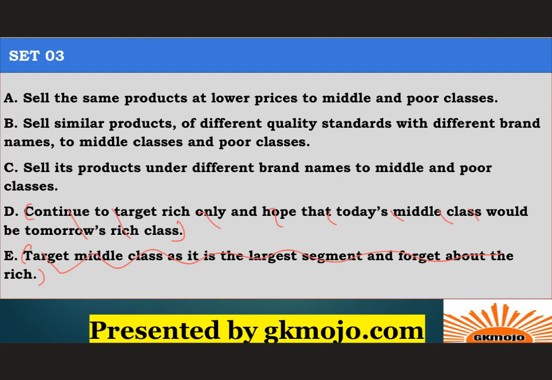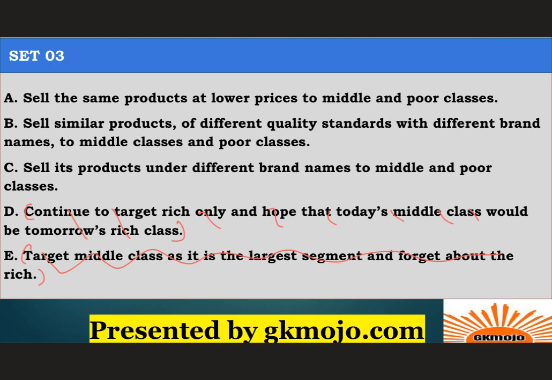What will you do if you were in the place of the CEO of this Saundarya Cosmetics, right? So I'll tell you how to approach. See, since Saundarya Cosmetics has to maximize long-term profits, it has to look at moving beyond the rich segment. This is for sure, right? It has serviced them so long, right? It has to look at catering to the middle class and poor segments which aspire to its products. Also, sales in the rich segments are stagnating. Therefore, the company should target products of different quality, right?